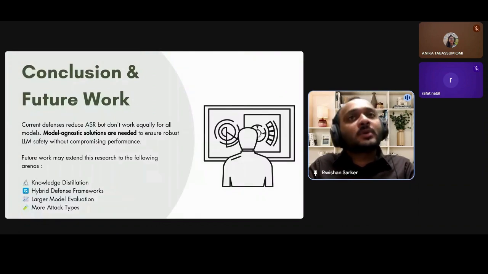And for the conclusion and future work, the current defenses reduce ASR but don't work equally for all models. Model-agnostic solutions are needed to ensure robust LLM safety without compromising performance. Future work may extend this research to the following arenas: knowledge distillation, hybrid defense frameworks, larger model evaluation, and more attack types. Thank you.